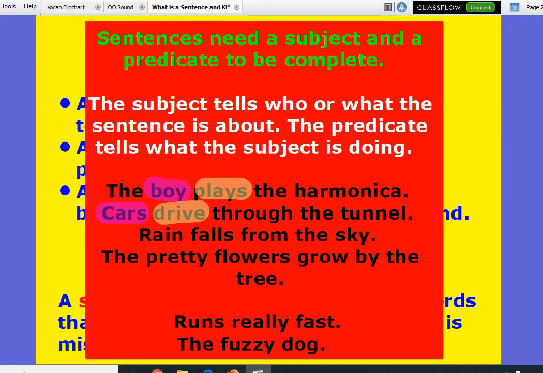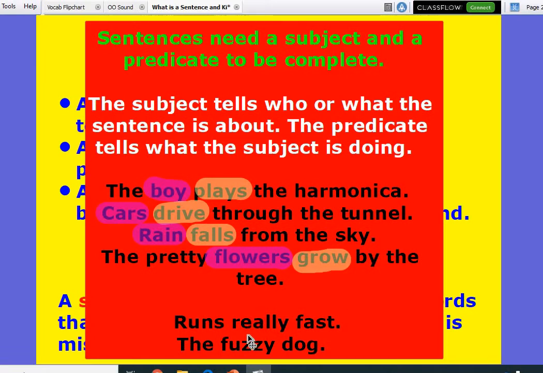Alright, what about rain falls from the sky? Who or what is that sentence about? Yeah, the rain. That's what's doing something. And what does the rain do? That's right, it falls from the sky. So subject and predicate, that's a whole sentence. What about in that last sentence? The pretty flowers grow by the tree. Yeah, this one's about the flowers, or the pretty flowers. And what does the pretty flowers do? Good, they grow by the tree. So subject and predicate. If a sentence has a subject and a predicate, it will be a whole sentence.